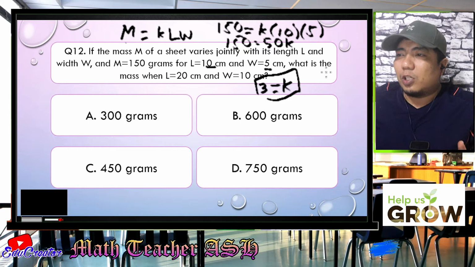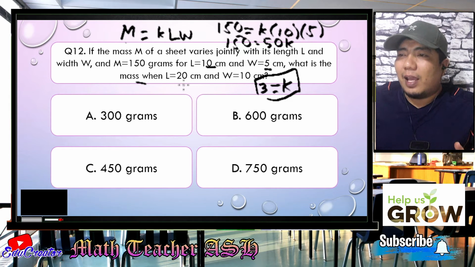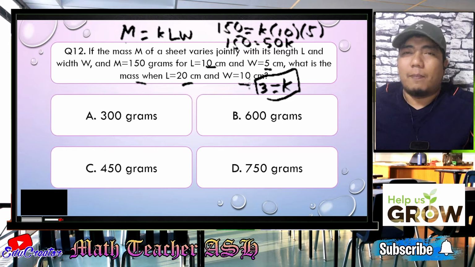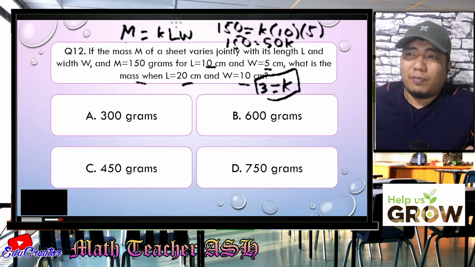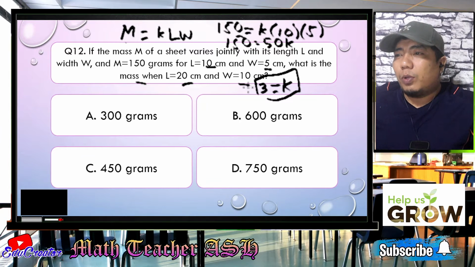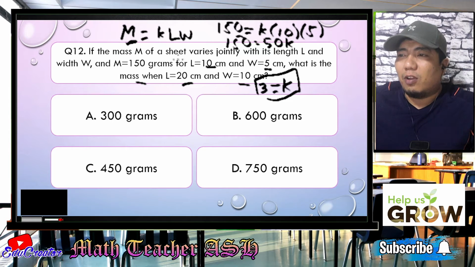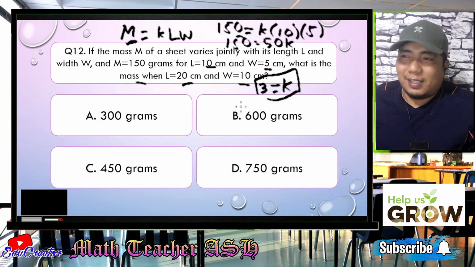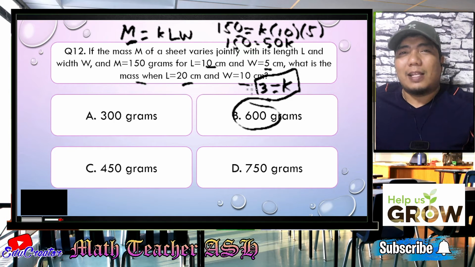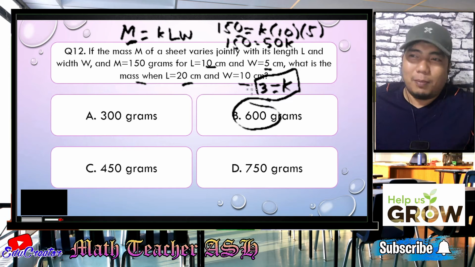The question here is what will be the mass if the length will become 20 and the width will become 10. So what we need to do is still follow this formula or this variation equation. And what we need to do is we will be getting the unknown M by just substituting the value of K, which is 3, the value of L, which is 20, and the value of W, which is 10. So we just multiply the 3. So that will become 3 times 20, that is 60, and 60 times 10, that is 600. Therefore, the correct answer for this given question or problem is letter B.